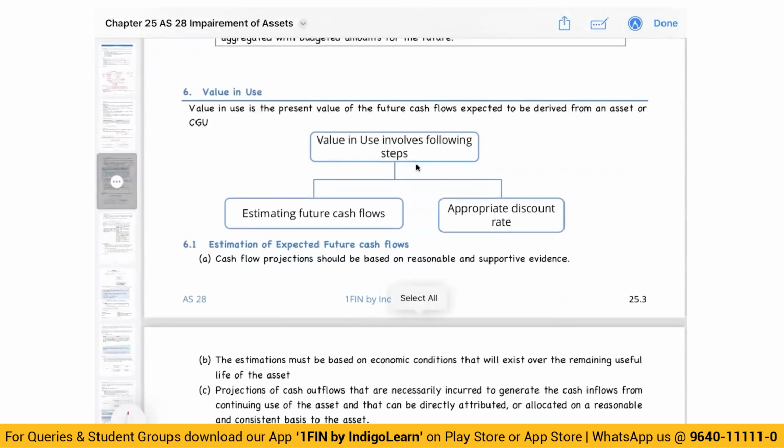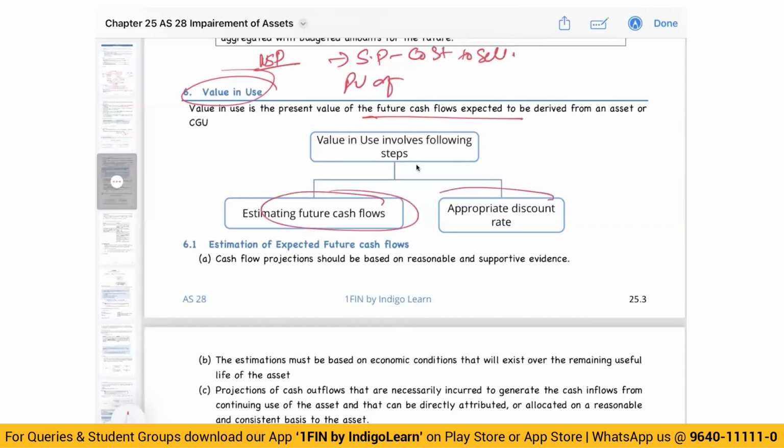Then we said we'll calculate net selling price. Net selling price is basically selling price minus cost to sell. Simple calculation. Then we have value in use. Value in use is the present value of future cash flows. So we'll take the cash flows, use the discount rate, and arrive at the present value. As far as CA Inter exams are concerned, they will not give you detailed calculations on estimating cash flows. For these future cash flows, whatever you learn as a part of your financial management, the same logic can be applied.